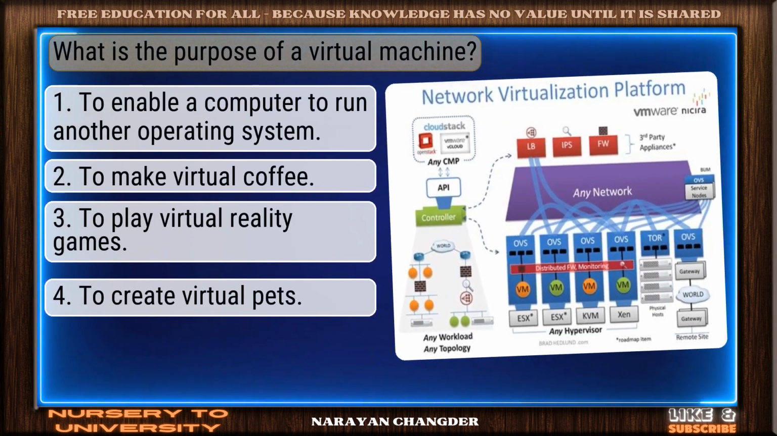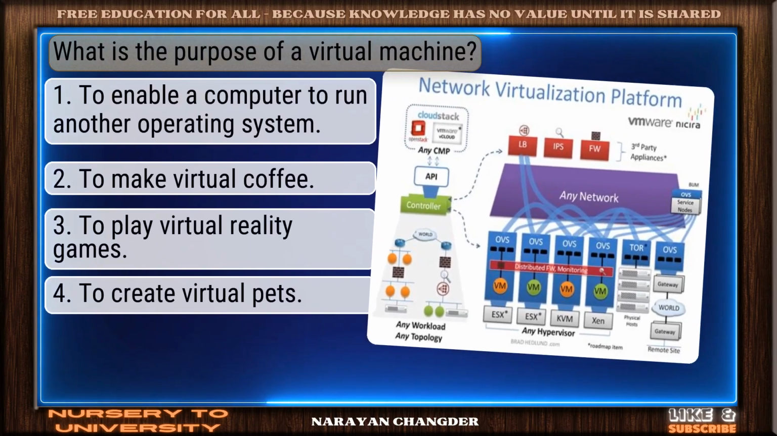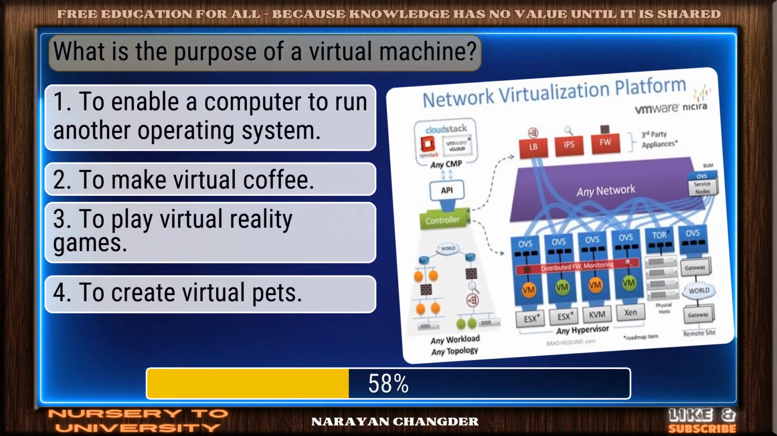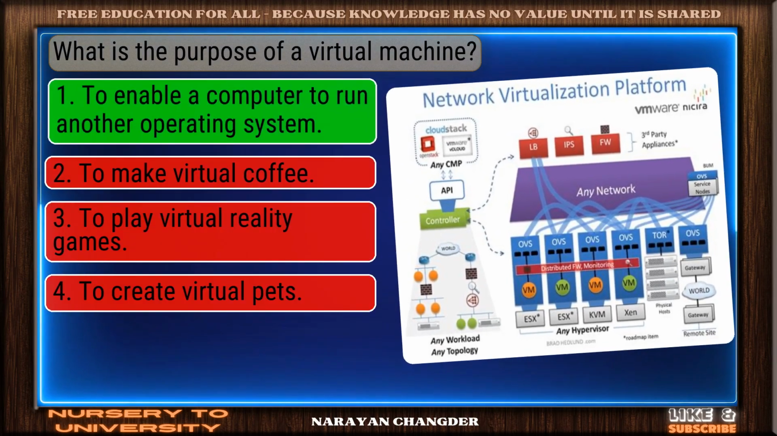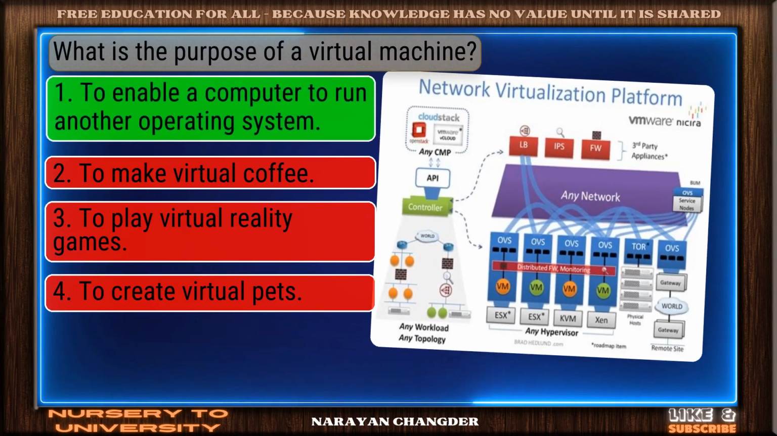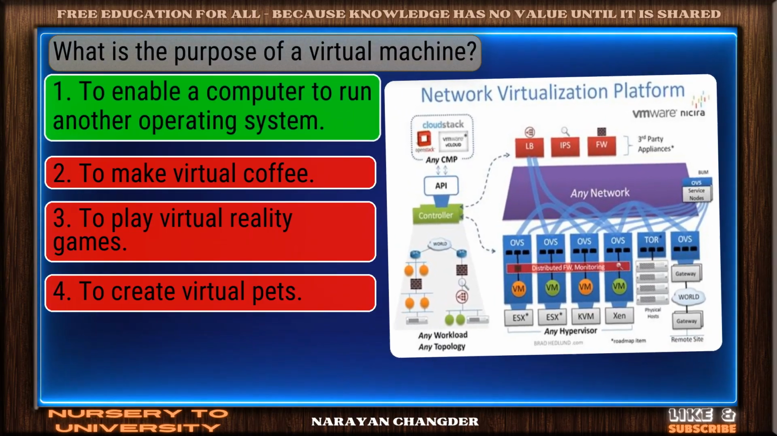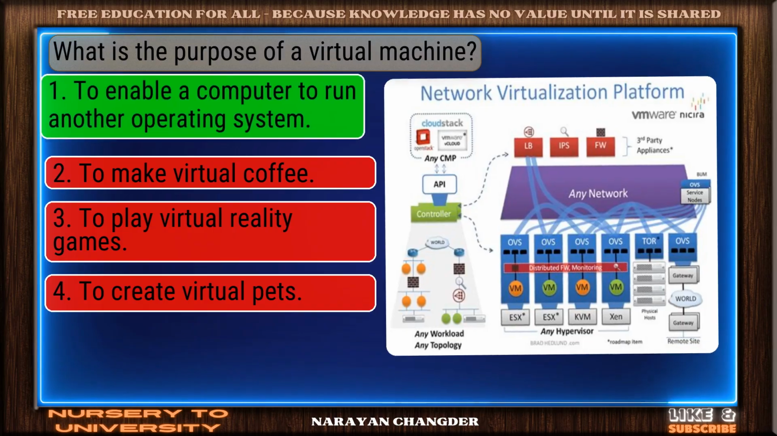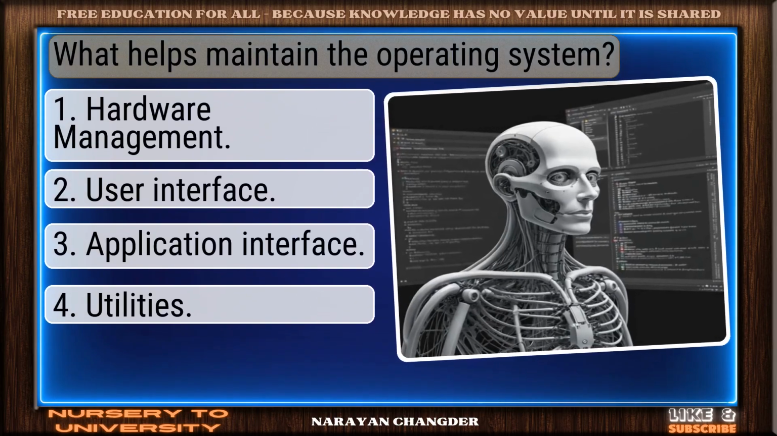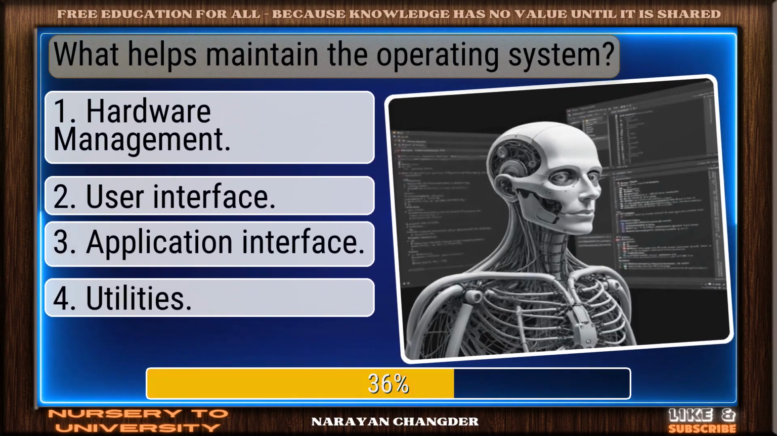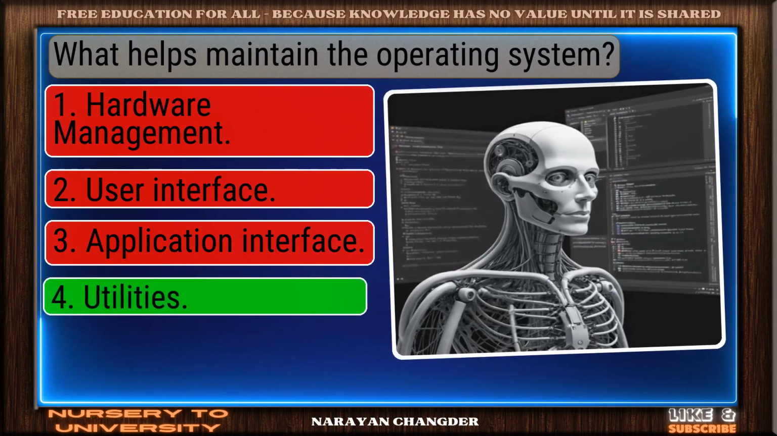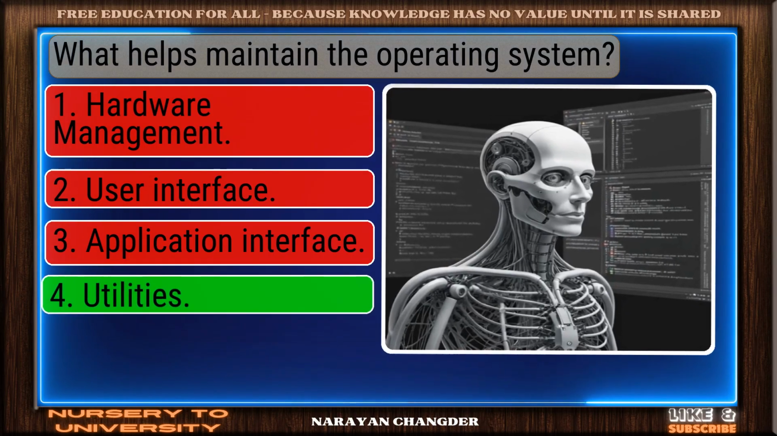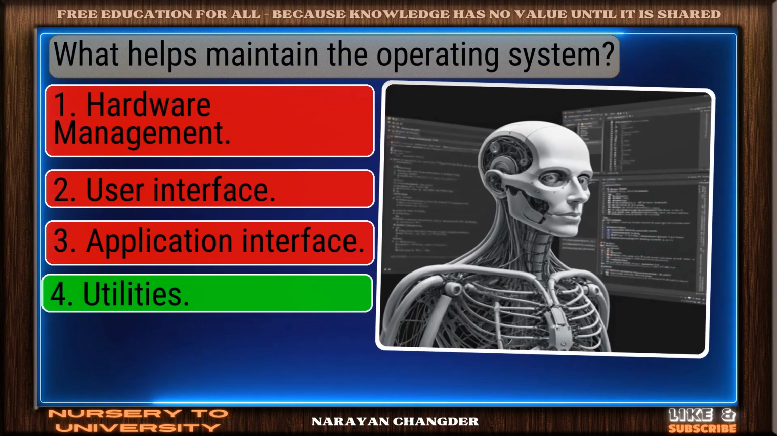Question number 9. What is the purpose of a virtual machine? Smart move. To enable a computer to run another operating system is an accurate answer. Question number 10. What helps maintain the operating system? Nice work. You chose utilities, and it is correct.